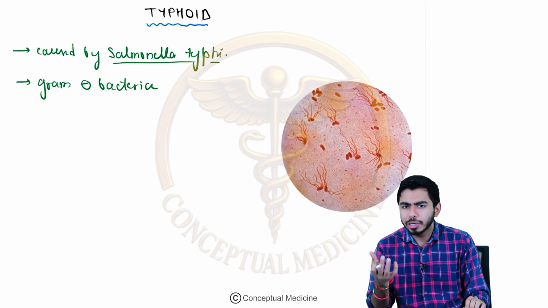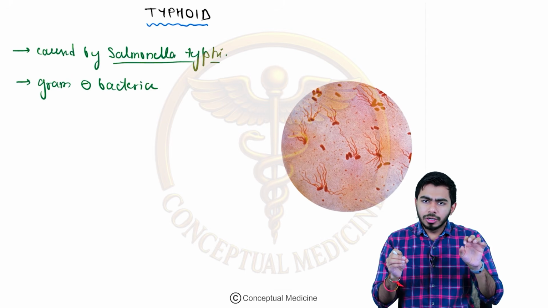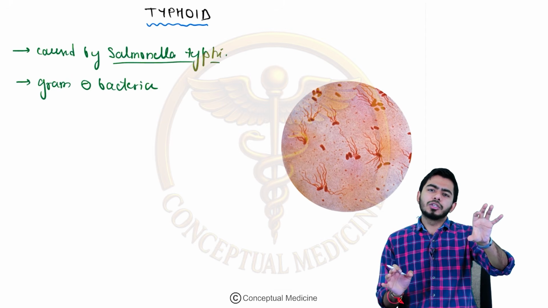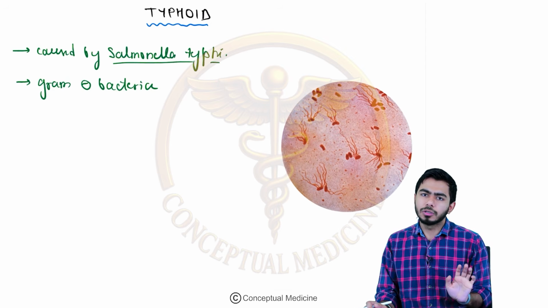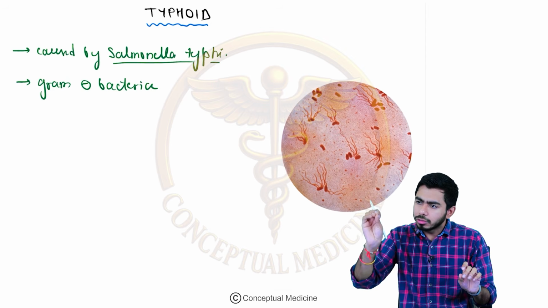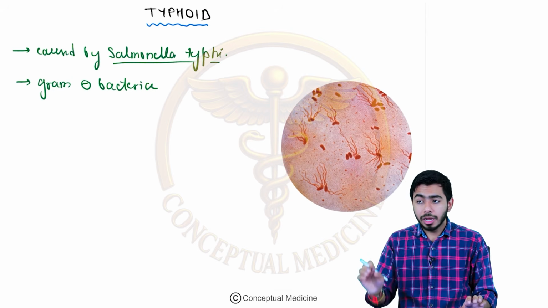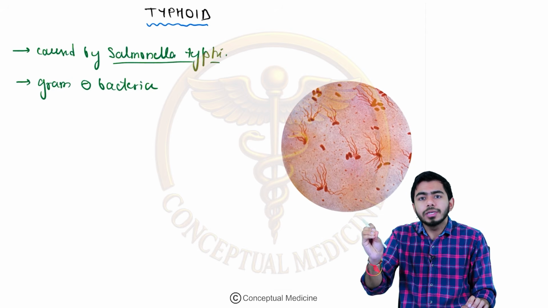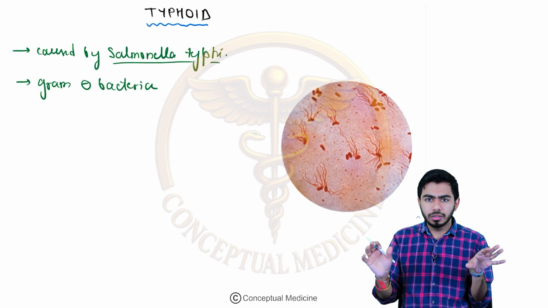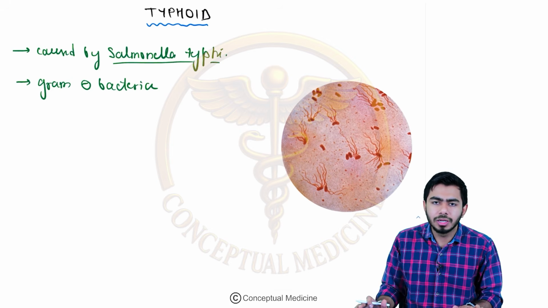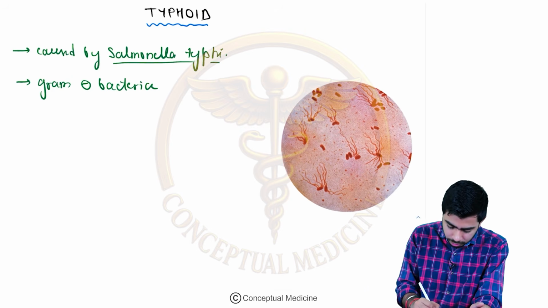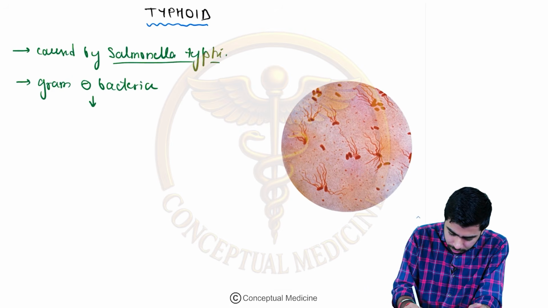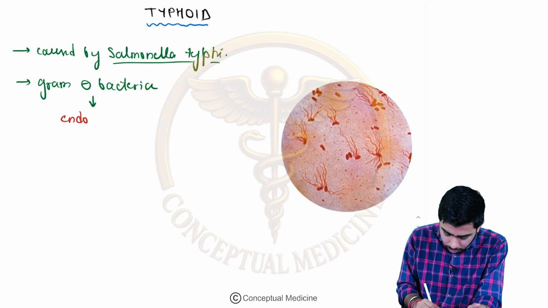You must have studied this in microbiology itself. Gram-positive bacteria are usually producing exotoxin. Gram-negative bacteria are producing endotoxin, right? Endotoxins are usually more dangerous than the exotoxin category. And this bacteria, Salmonella Typhi, is a gram-negative bacteria, so does it produce endotoxin or exotoxin? It produces the endotoxin.